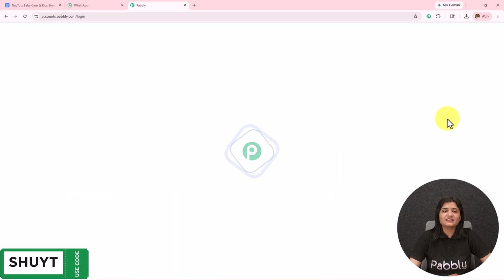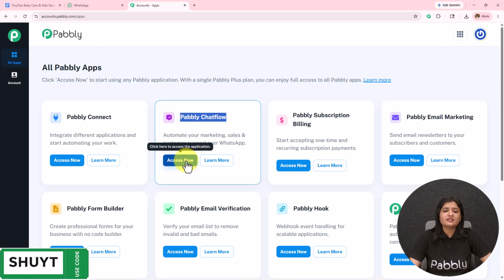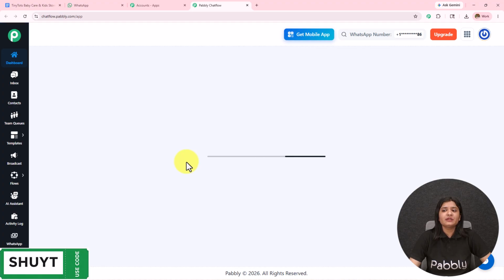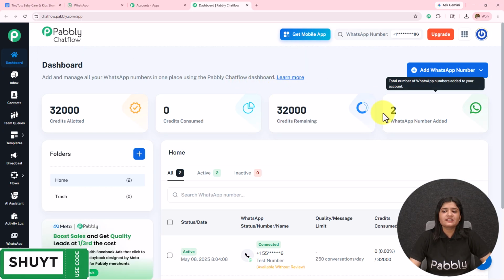Here, as I'm an existing user, I'll click on the sign in and I am landed on this all Pabbly apps page where I can see all the Pabbly applications. I'm going to click on this Pabbly Chatflow access now, and I'm landed towards the app dashboard of Pabbly Chatflow, where I will be able to find the credit allotted, credit consumed, credit remaining, and the WhatsApp number added.